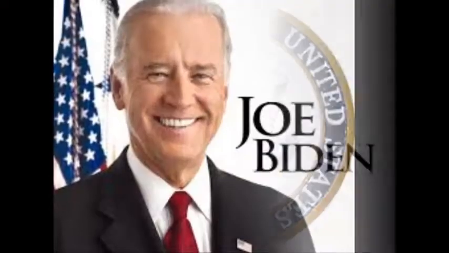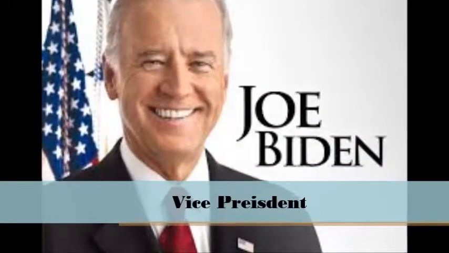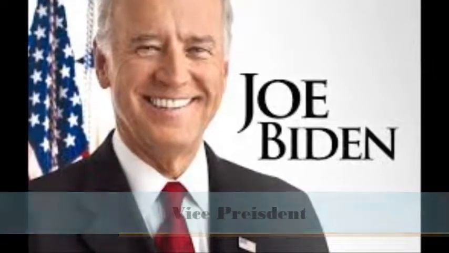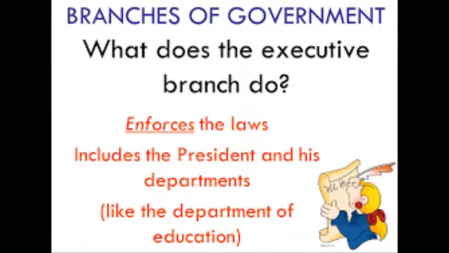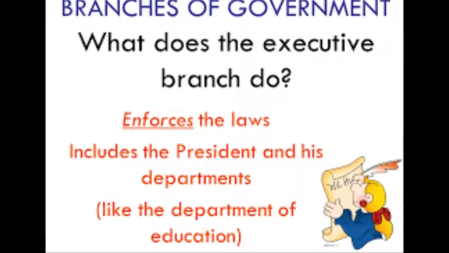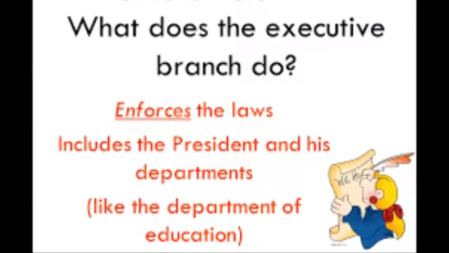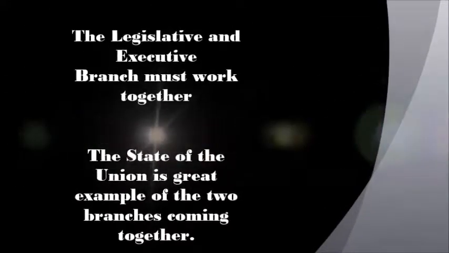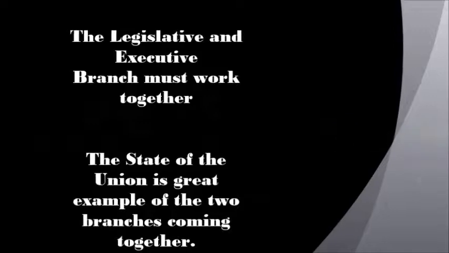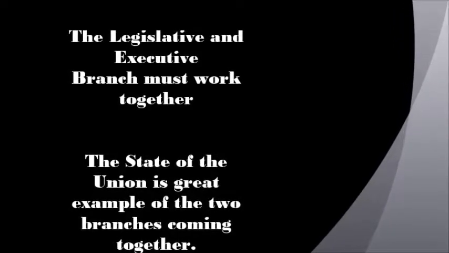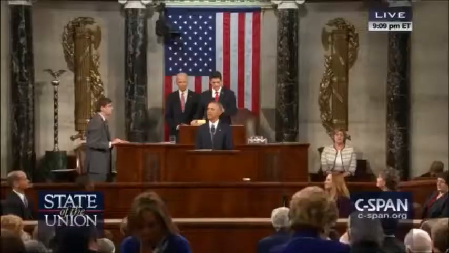Every president has a vice president. Our current vice president is Joe Biden. The president approves and carries out laws passed by the legislative branch. He also appoints and removes cabinet members and officials. The legislative and executive branch must work together. The State of the Union is a great example of the 2 branches coming together.